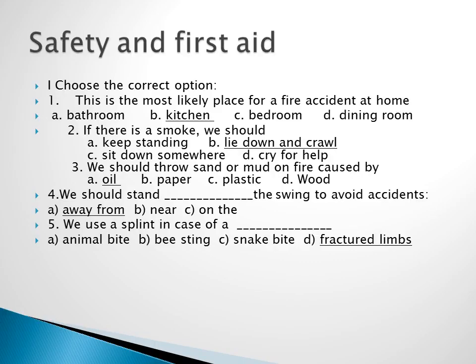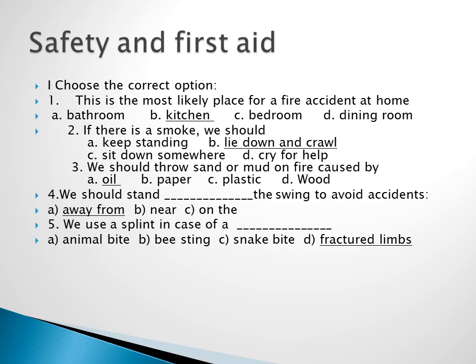First one, choose the correct option. In which place in our home will a fire accident take place? Compared to all three, bathroom, bedroom and dining room, only in the kitchen will a fire accident take place. So underline the option kitchen. If there is smoke, what will you do? You have to lie down and then crawl. So underline option B.